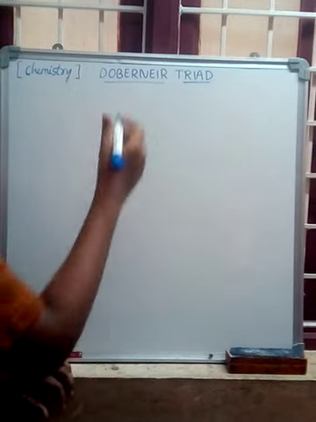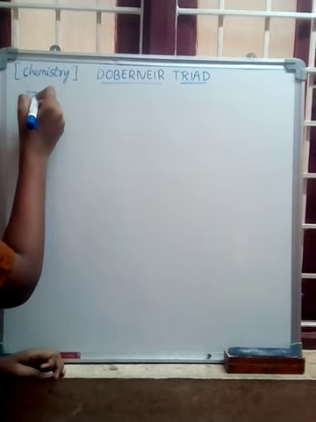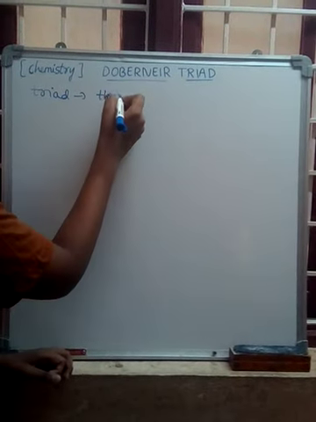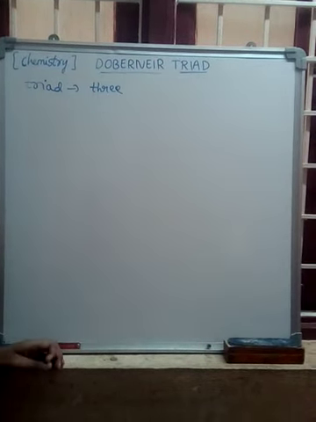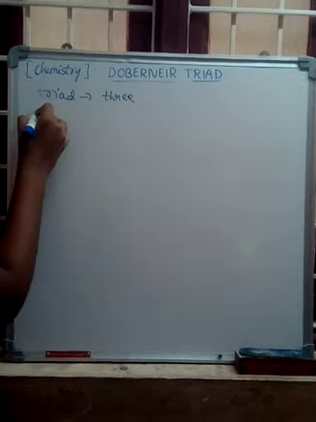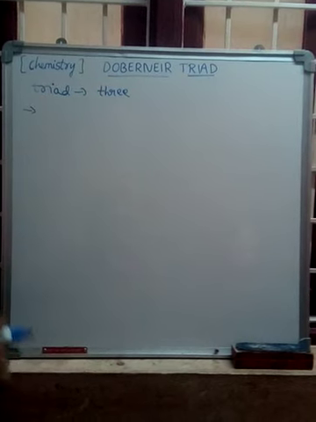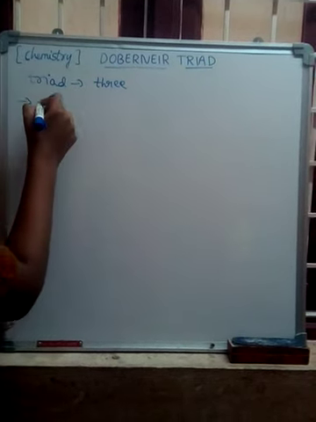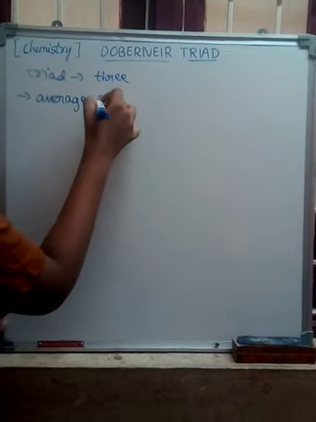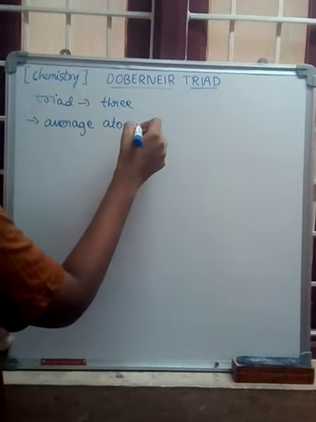Dobereiner's triad. Here triad means 3. Dobereiner triad, that is 3. He has given the statement. The statement is about the average atomic weight.